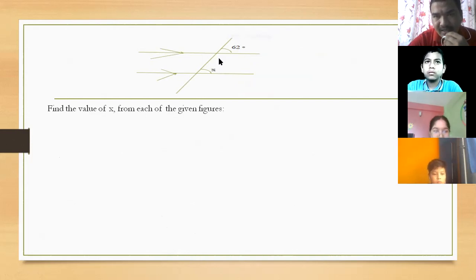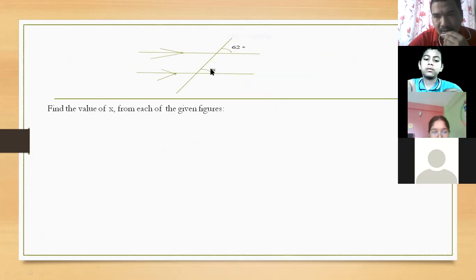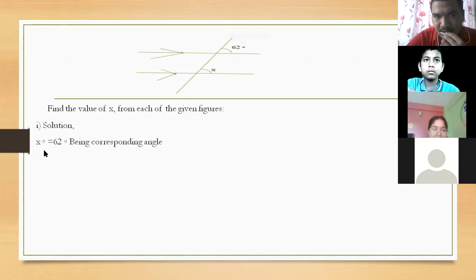This is a corresponding angle. X equals 62 degrees. Why will corresponding angles be equal? Because these two lines are parallel. That's why x degree equals 62 degree. Okay, children.